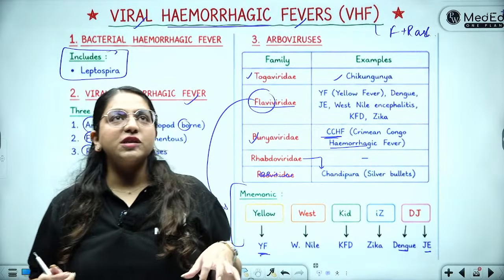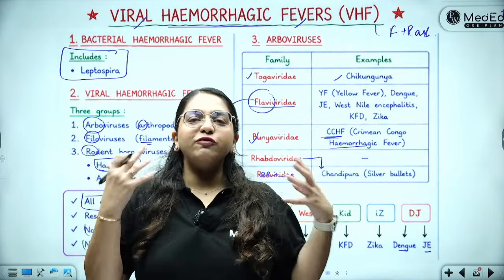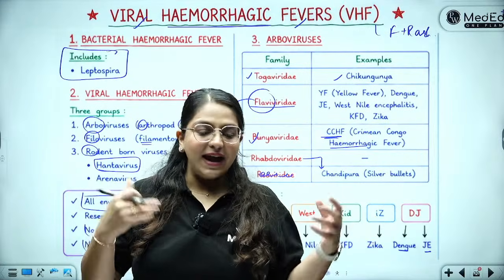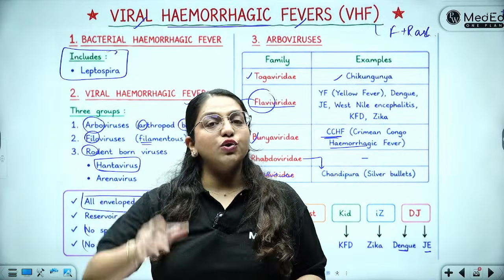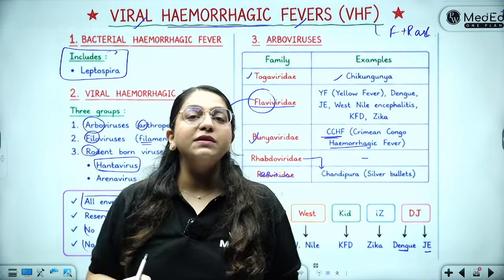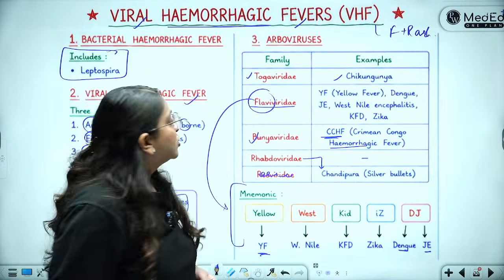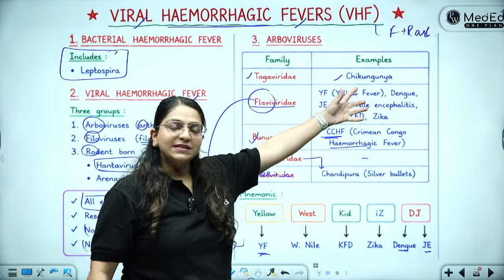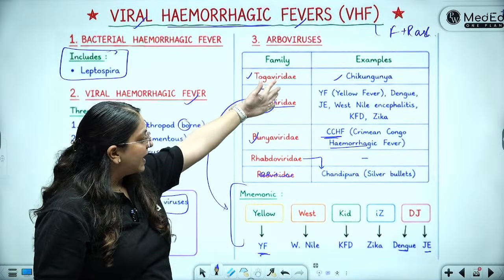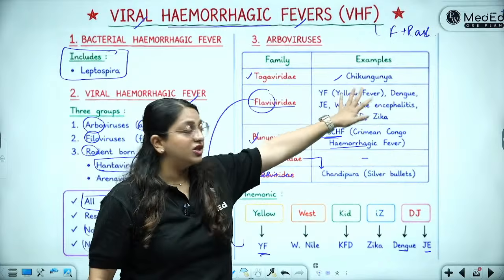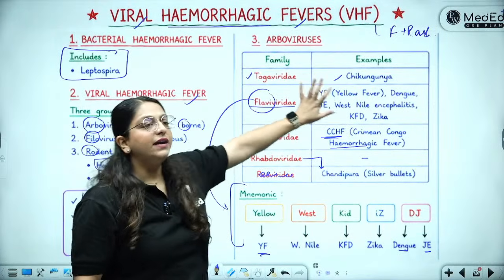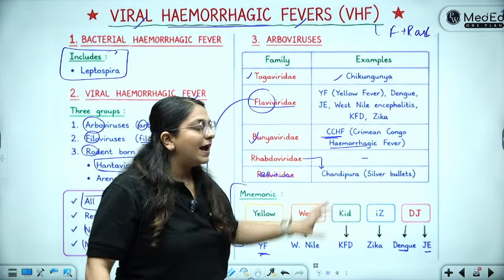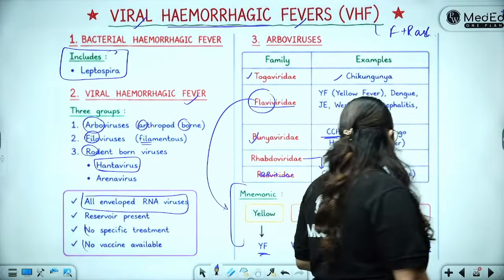Just remember a bunch of silver bullets scattered in the sand. So you can remember Chandipura is transmitted by sandfly. Okay, so you have Togaviridae, chikungunya; Flaviviridae, yellow vest kid is DJ: yellow fever, West Nile encephalitis, KFD, Zika, dengue, and Japanese encephalitis; Bunyaviridae including CCHF; and Rhabdoviridae including the Chandipura virus.